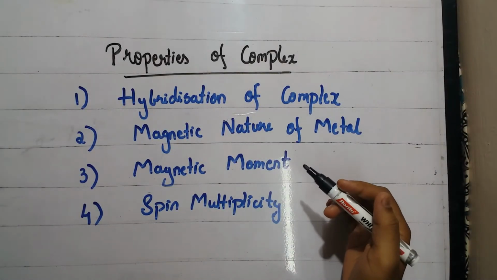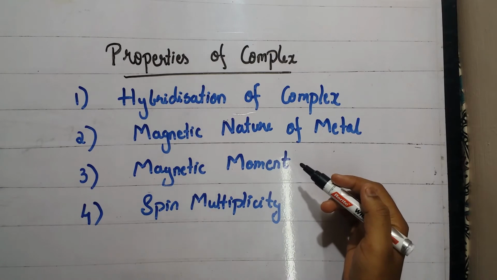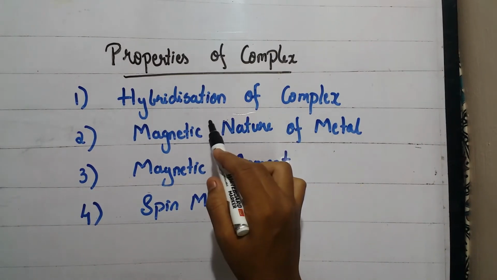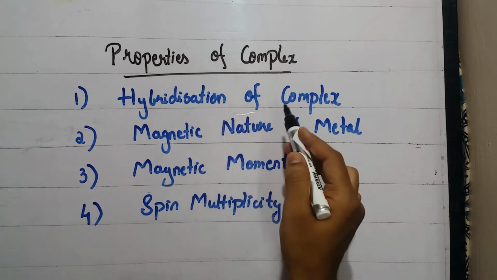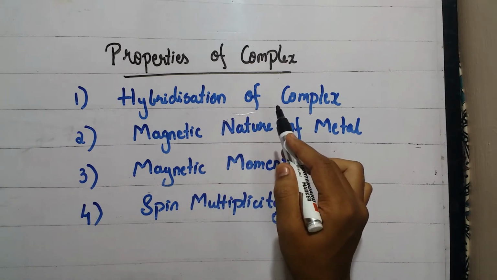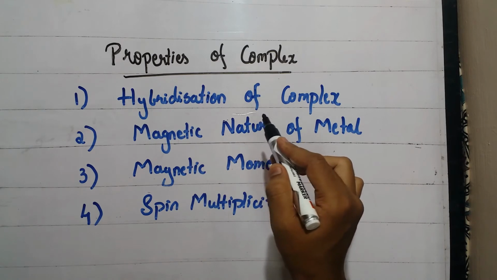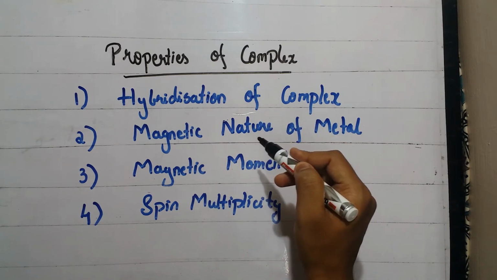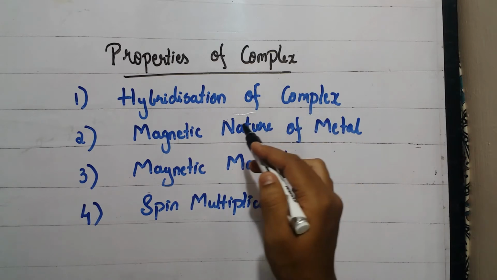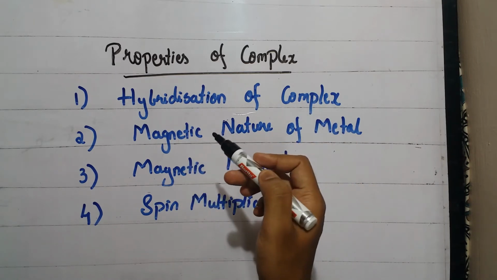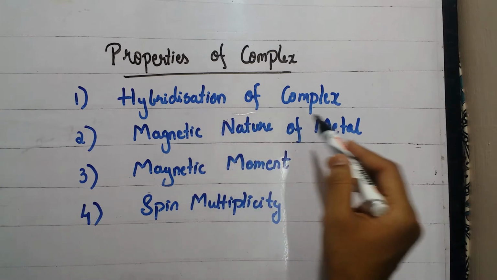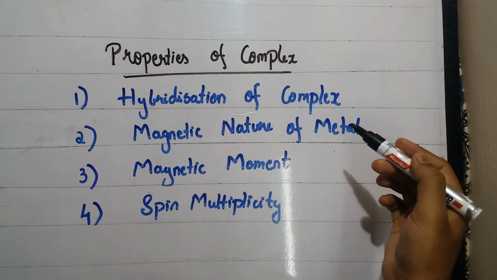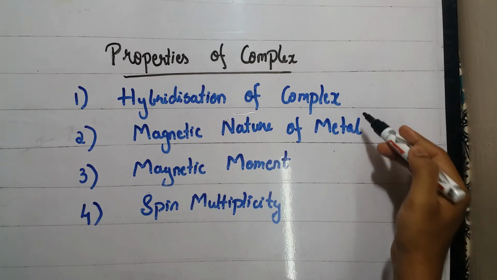These are the properties that can be analyzed through valence bond theory. The first property is the hybridization of the complex. The hybridization of the complex refers to the number of orbitals involved, that is, the number of vacant orbitals involved in bonding with the ligand orbitals. These different orbitals combine together to form a hybridized orbital, and the hybridization of a complex also gives us information about the geometry as well as the structure of the metal complex.